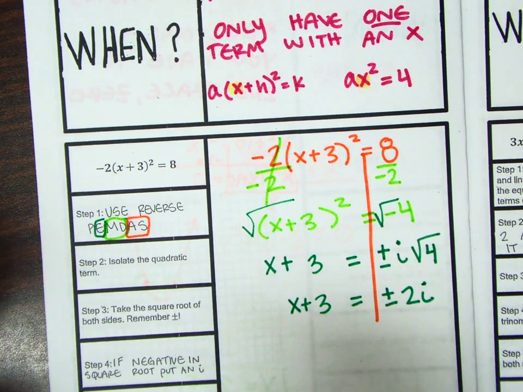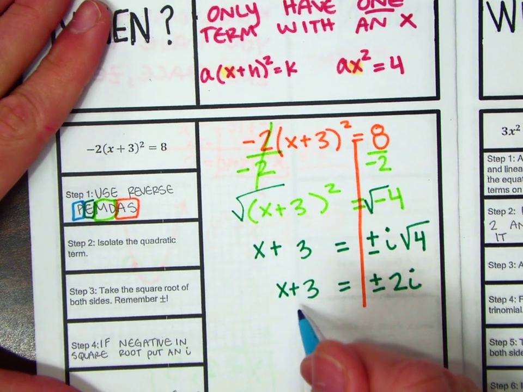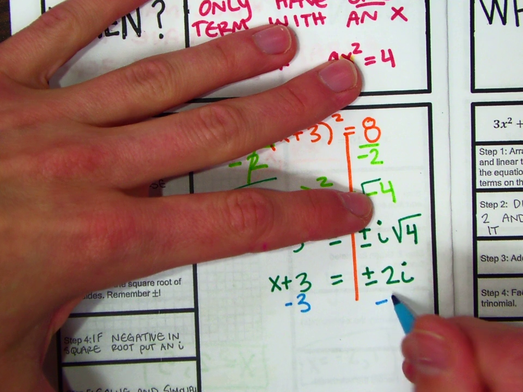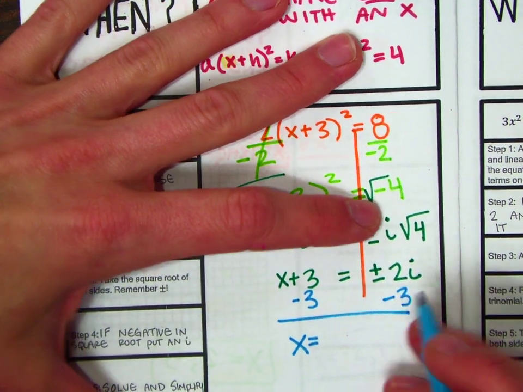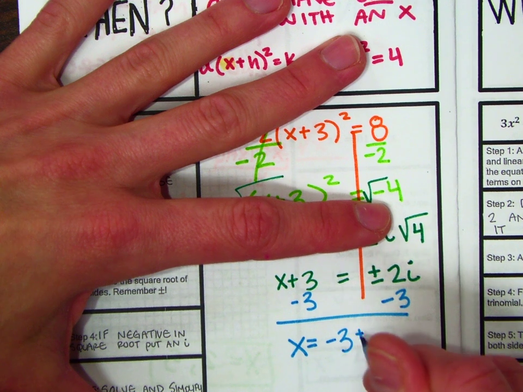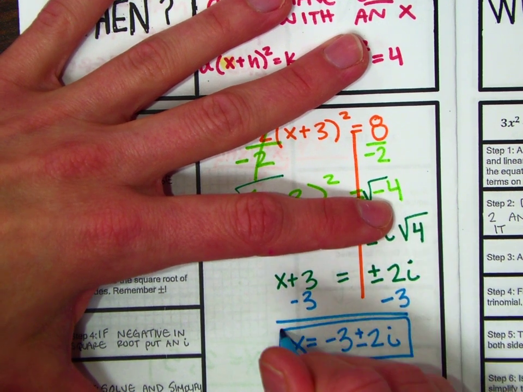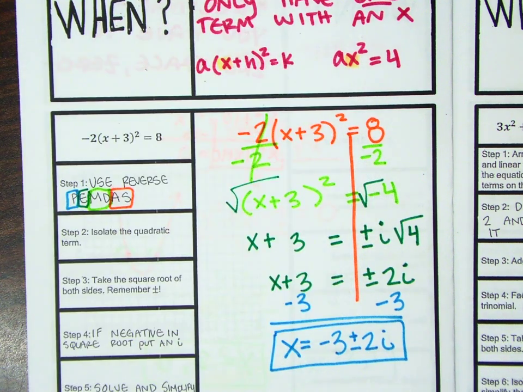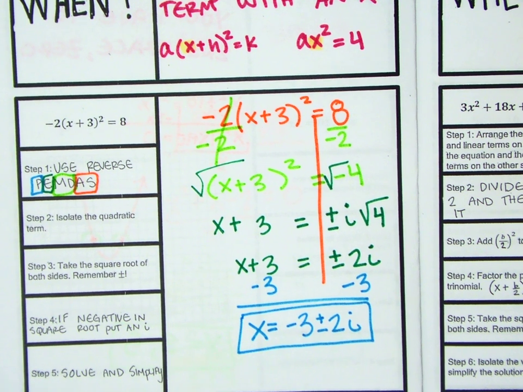And then the last step is to do what was left over in parentheses. And so that's this x plus 3. So I'm going to minus 3 on both sides. Now you can't actually combine them. You're just going to write them together, -3 plus minus 2i. You can't combine them because one has an i and one doesn't.